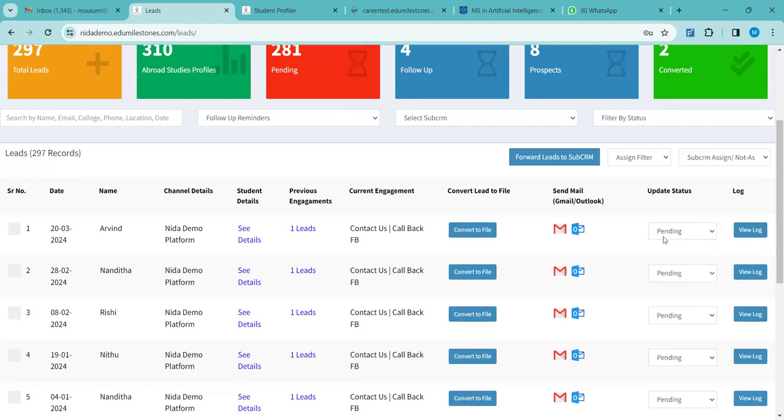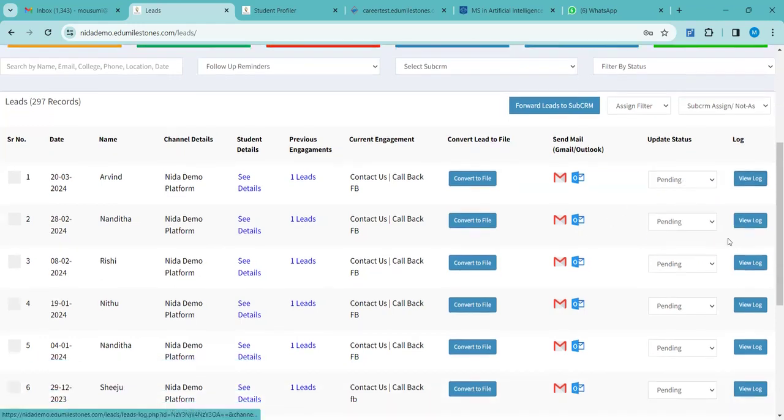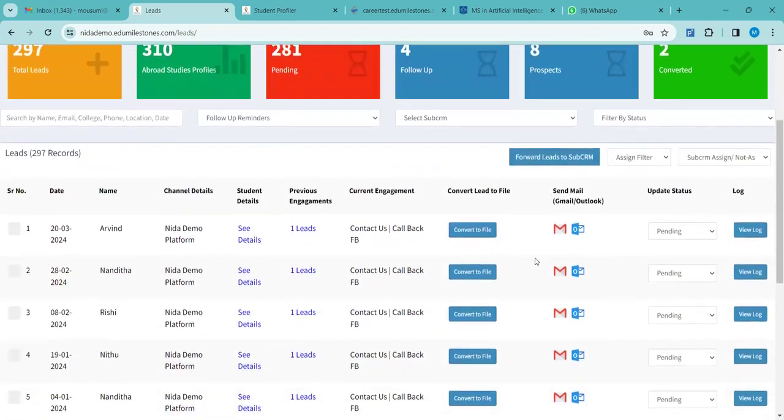So accordingly, you can check this, change the status for your future reference. Next, if you want to convert this file, if you want to do the profiling of the student, for that you have to click on the convert to file option.